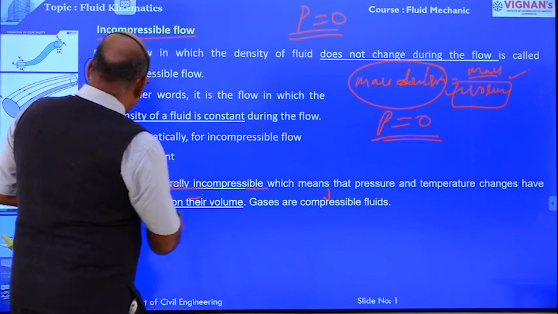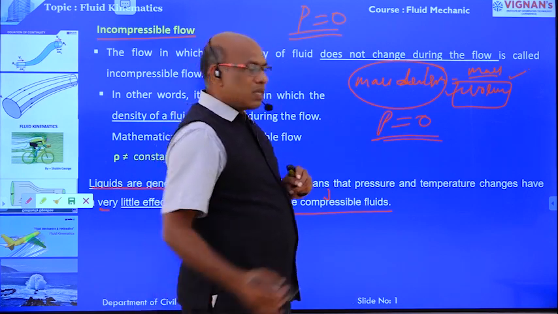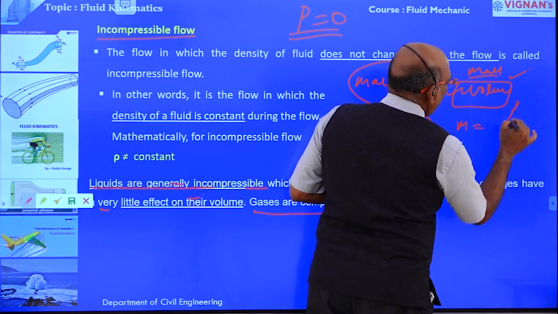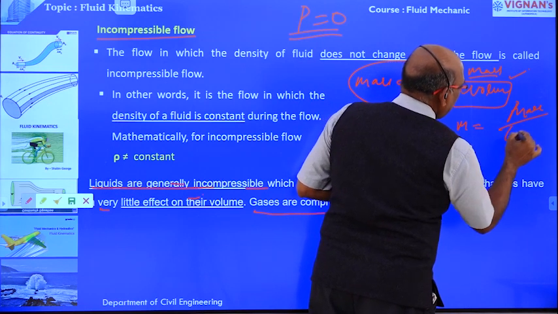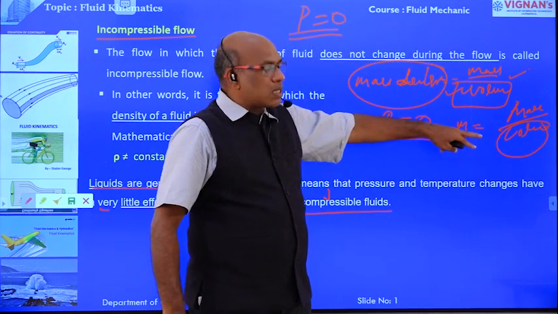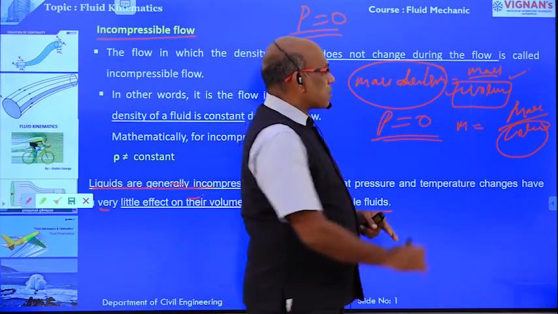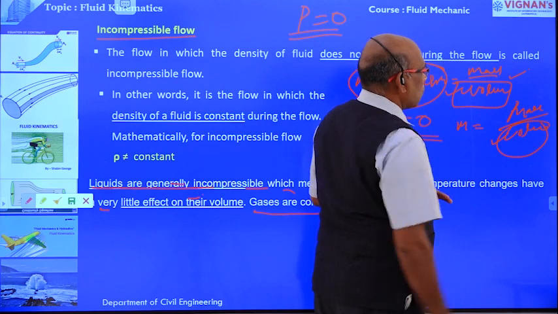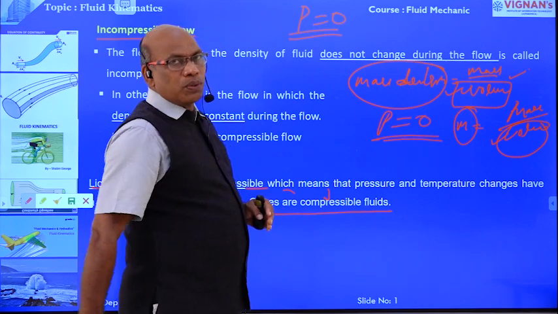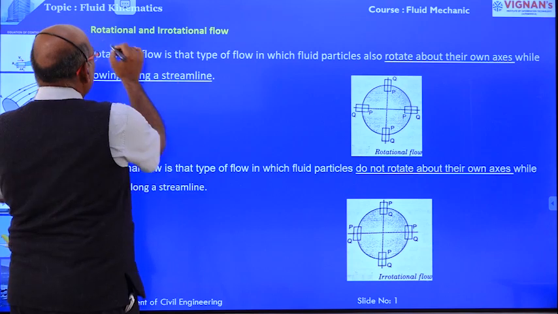And another point, gases are compressible fluids, because of the same formula, mass density equals mass by volume. In the case of gases, the changes of temperature and pressure give high variations in volume. Therefore, mass density also varies from point to point in the case of gases. Right. Next property, rotational.